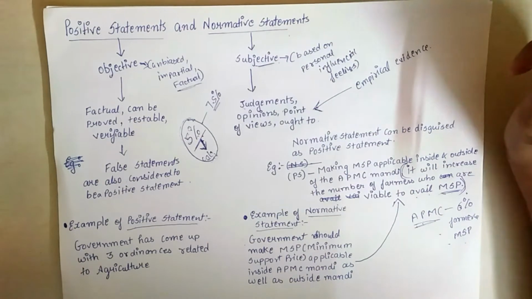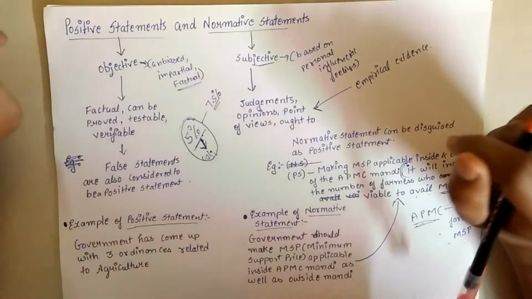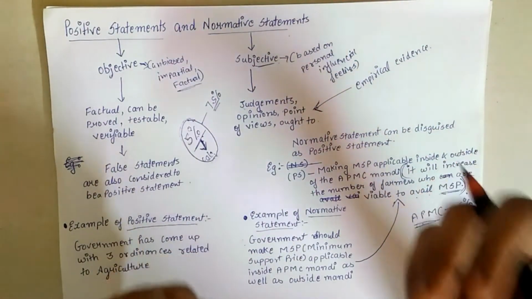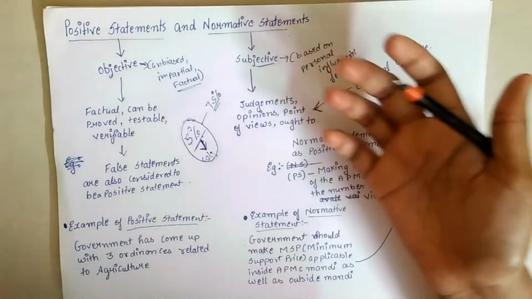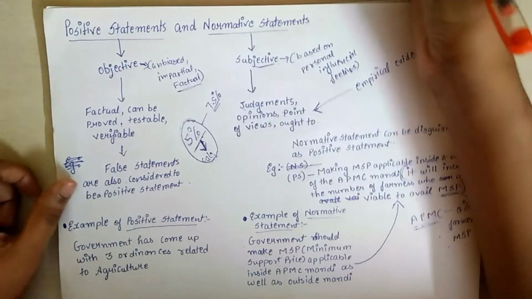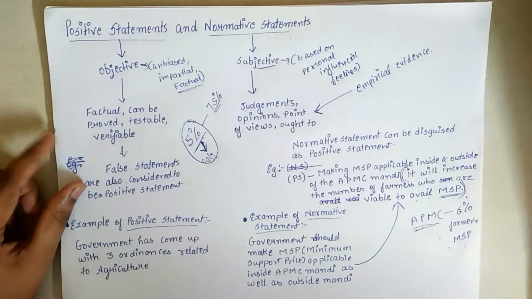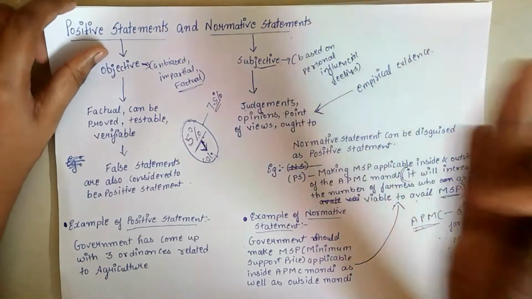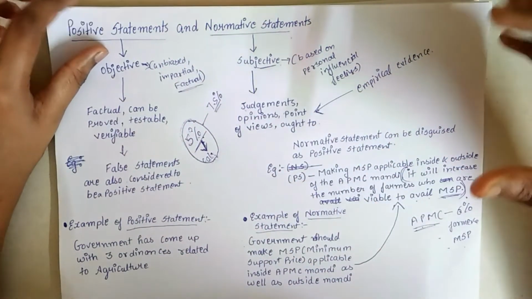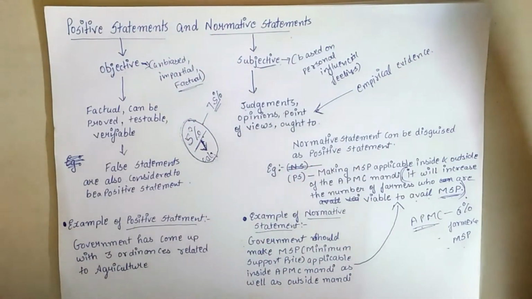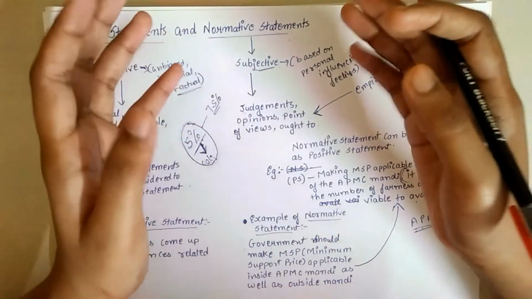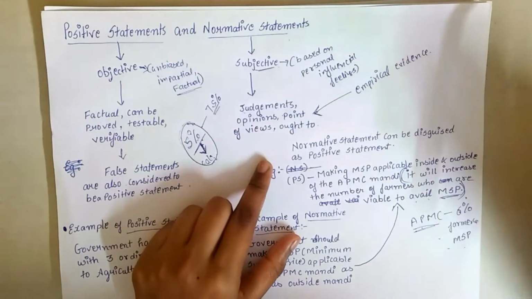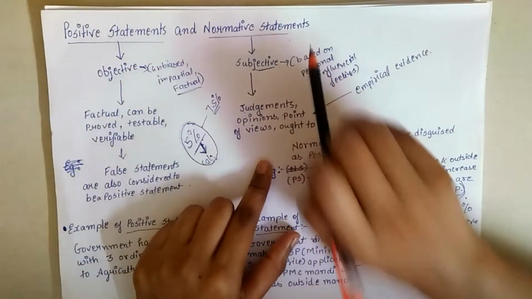For example, we can take how journalists work. They give us a few points of view. They give a few examples about the current situation which is happening, or why it is happening, or how the government could have stopped any kind of activity or cause which is affecting. It is an opinion of a journalist. It is an opinion of that media company. So those statements come under normative statements.